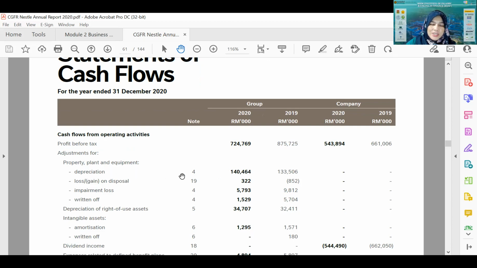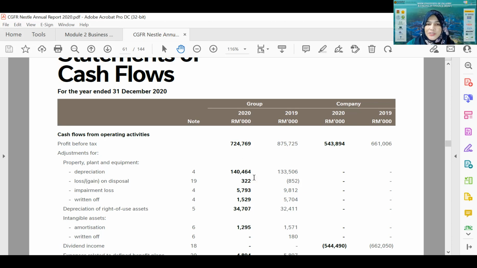Depreciation in the statement of comprehensive income is deducted from the revenue. Depreciation is recorded as an expense in the statement of comprehensive income.